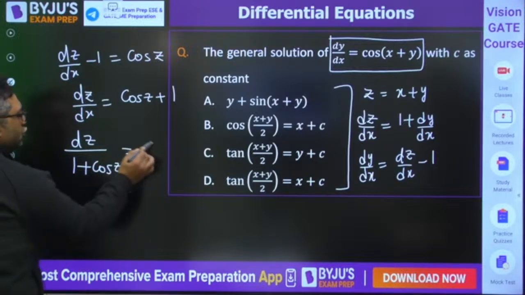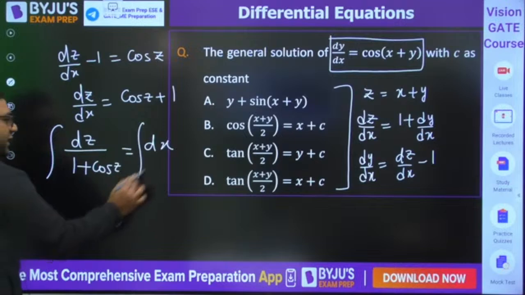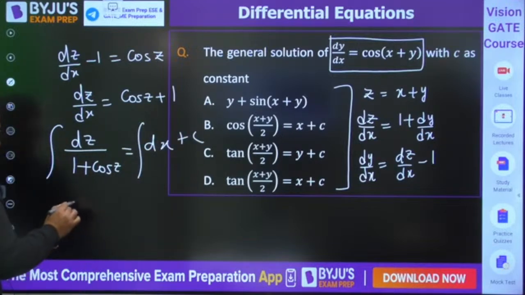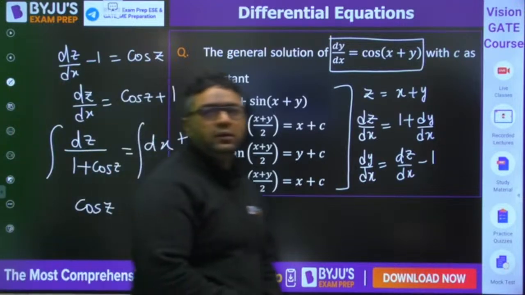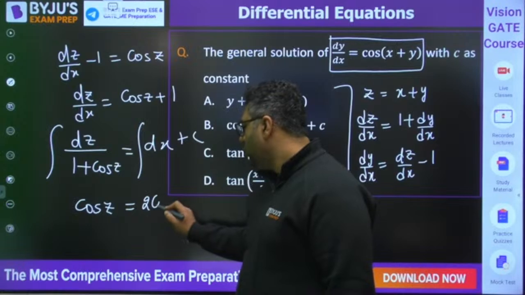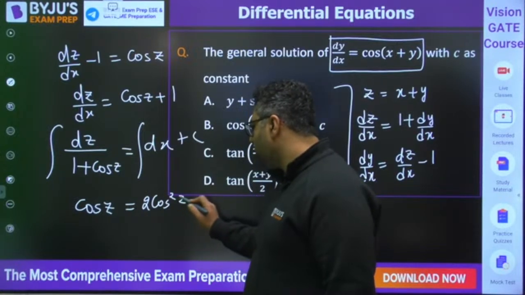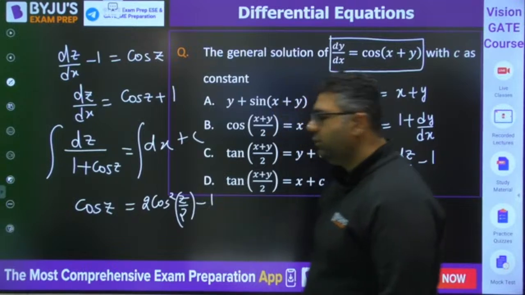Now here you should be good in trigonometry. When we go for integration plus constant, we can write cos z as 2 cos square z by 2 minus 1.